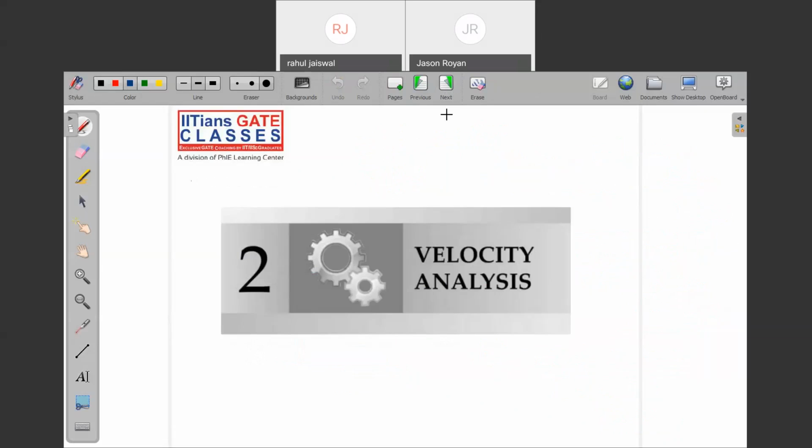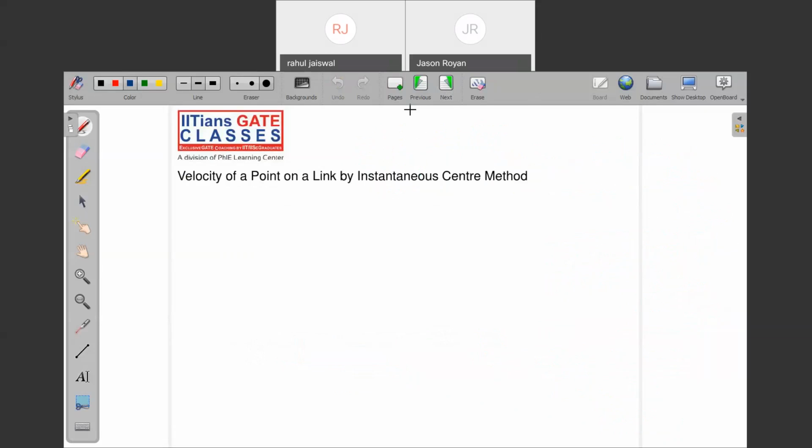Coming to the next topic, velocity analysis. Note down. In the velocity analysis, how we can do the velocity analysis? That is the important aspect of discussion, right? How we can do the velocity analysis. What is the comfortable way by which you are doing velocity analysis? Just tell me. How do you do this velocity analysis? Can you just tell me?